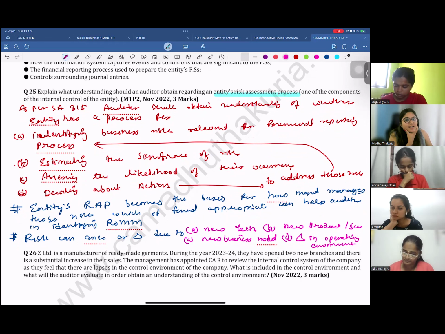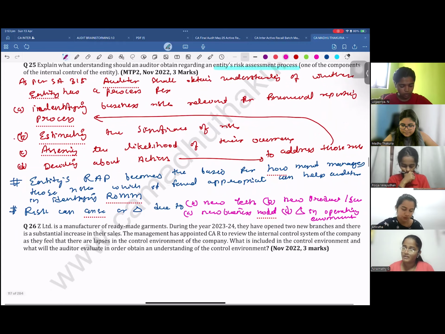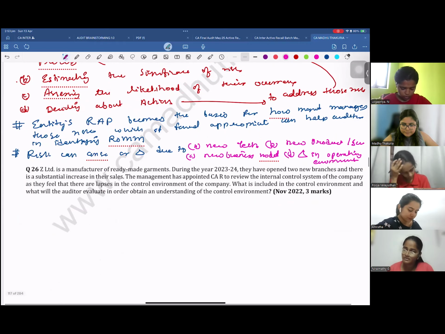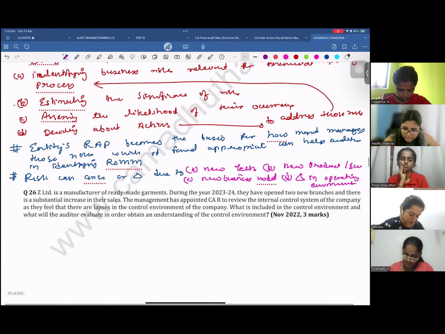Now, how many components are remaining? Information system, control activities, monitoring of internal controls, right? Chalo. Let's go to the next one.